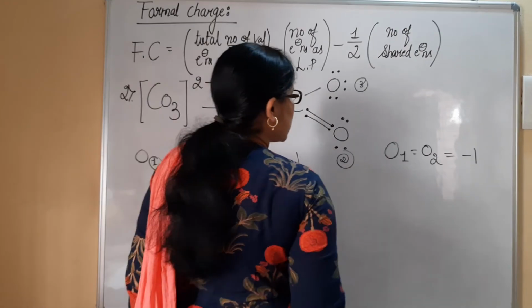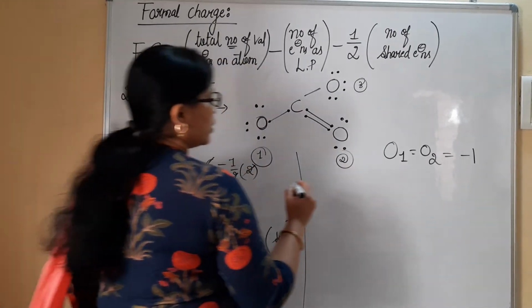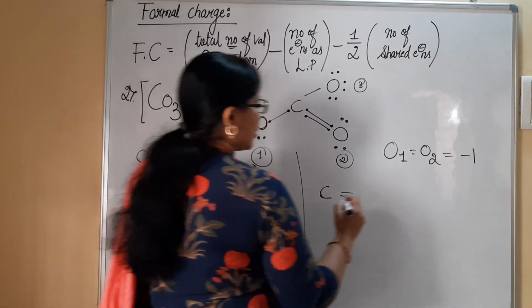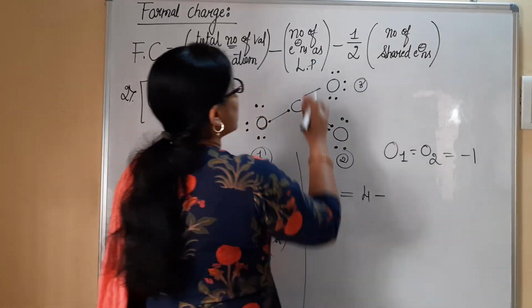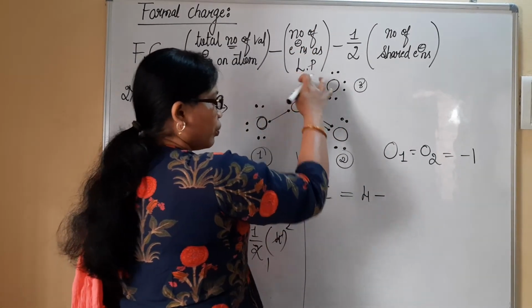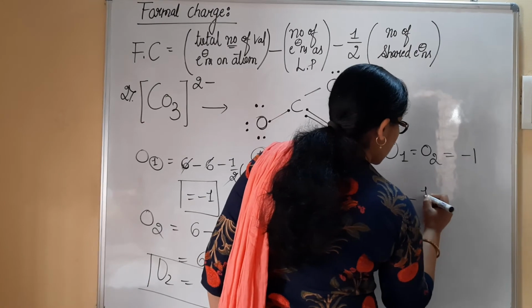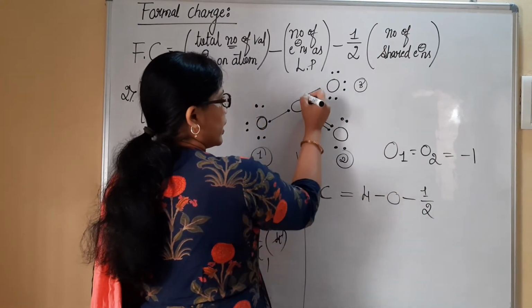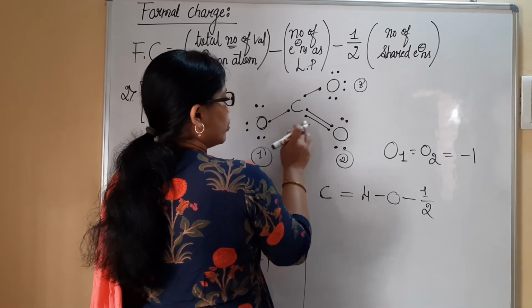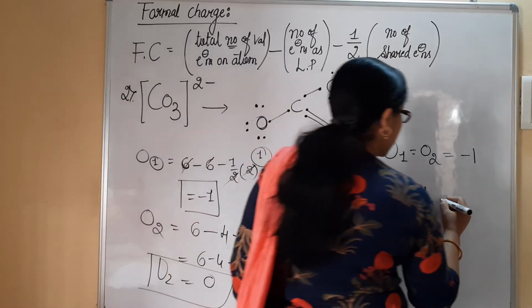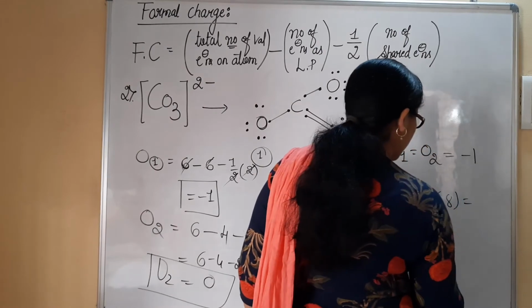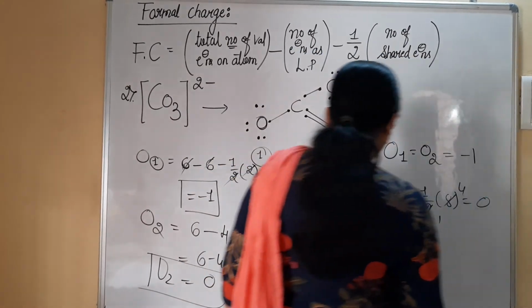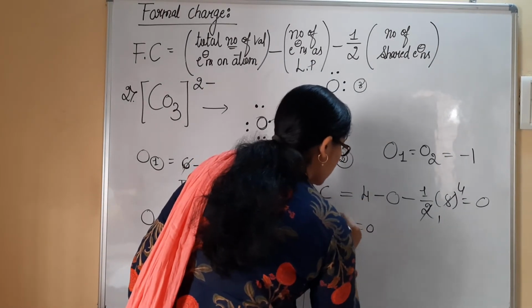Let us consider this carbon now. For carbon, what is the total number of valence electrons? 4. Minus the number of valence electrons as a lone pair, 0, minus half the number of shared electrons. We can check here: 2, 4, 6, 8. There are 8 electrons shared. 2 fours are 8, half of it is 4, 4 minus 4 is 0. That means carbon doesn't possess any charge.